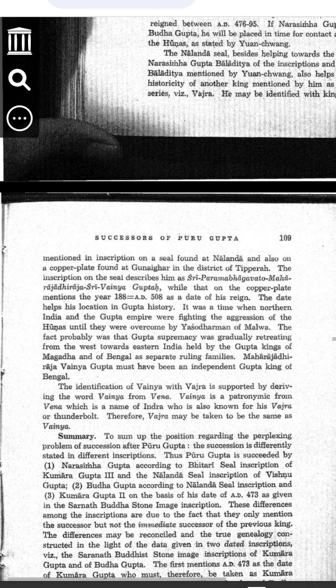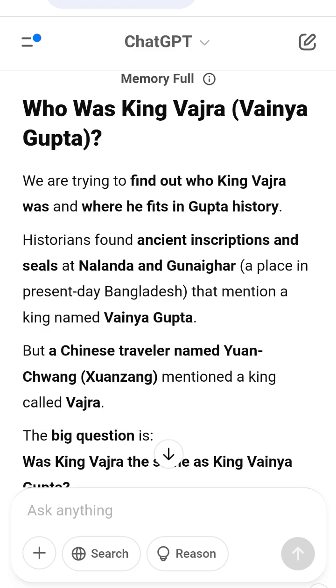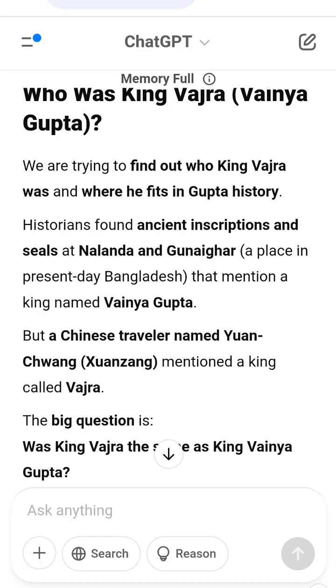Step 4. Why was the Gupta Empire becoming weak? Think of the Gupta Empire like a big kingdom that once controlled all of northern India. 1. At first, the Gupta Empire was very strong. 2. Then the Hunas, like strong enemies, started attacking from the west. 3. The Guptas kept losing land and their power became weaker. 4. Eventually, the Gupta rulers could only control the eastern part of India, Bengal and Magadha. 5. Gupta, also called Vajra, was one of the last Gupta kings who ruled in Bengal.